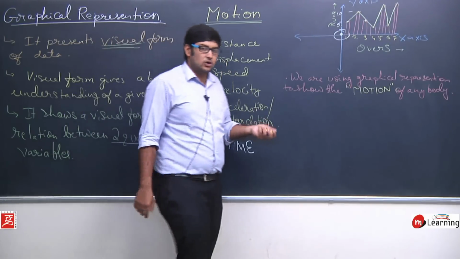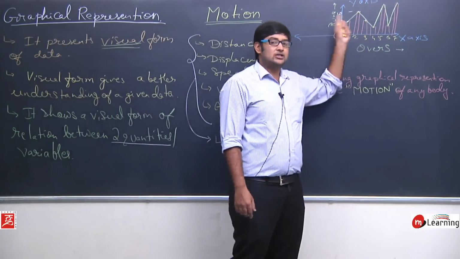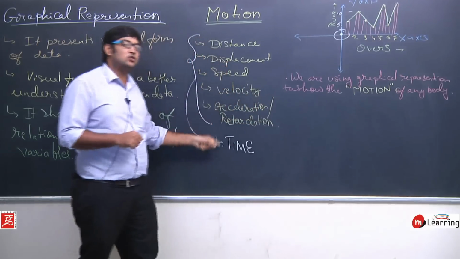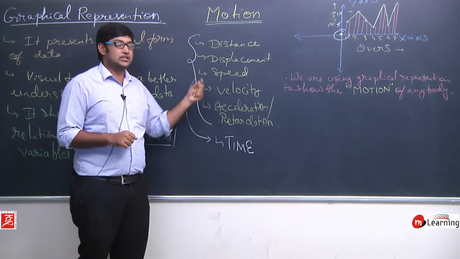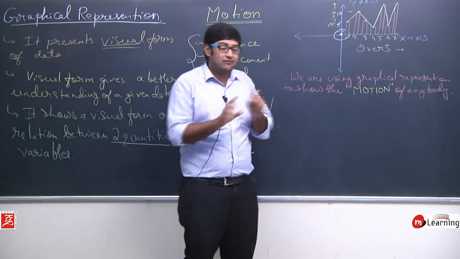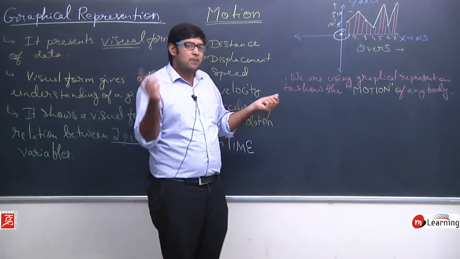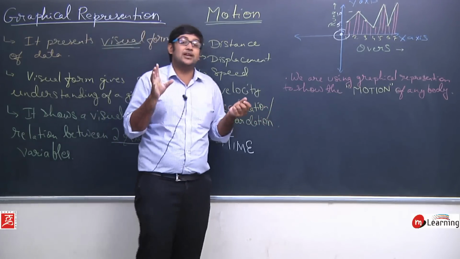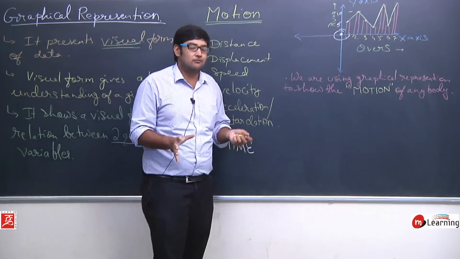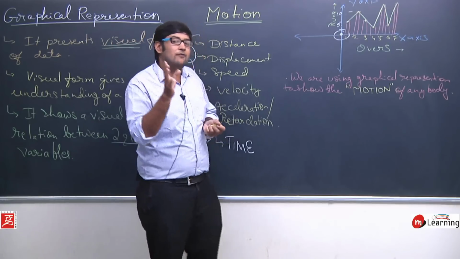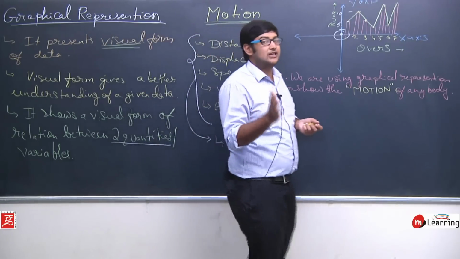See, as I told you, a graph shows the relation between two quantities. So we can choose any two of these quantities. We have 6 different quantities, and we can choose any 2 and make a graph. But that should be logical. The graph that we are going to make should be a logical graph. So what exactly is meant by a logical graph? For that you have to follow some rules to make the graph.